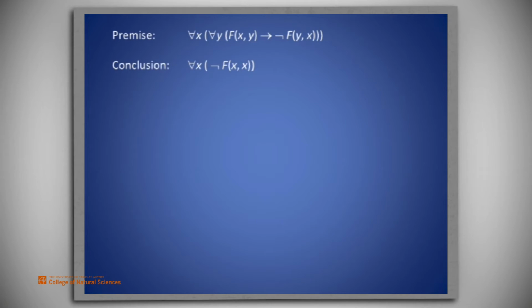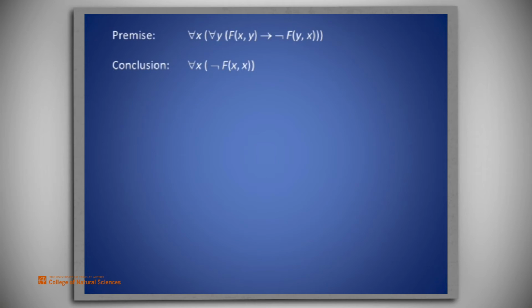The premise involves an implication, and in that form, it's hard to see the conclusion coming from the implication. Let's consider what would happen if we were to replace the implication by its conditional disjunction form. Inside the quantifications, instead of F of x and y implies not F of y and x, we would have not F of x and y or not F of y and x.